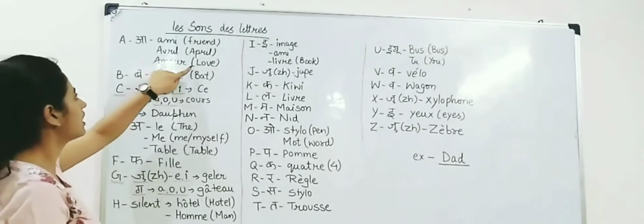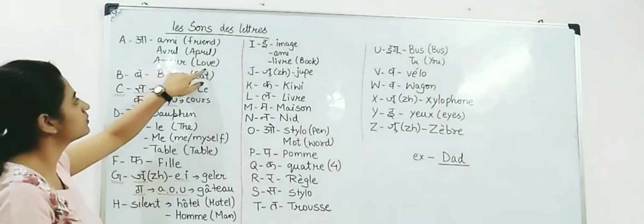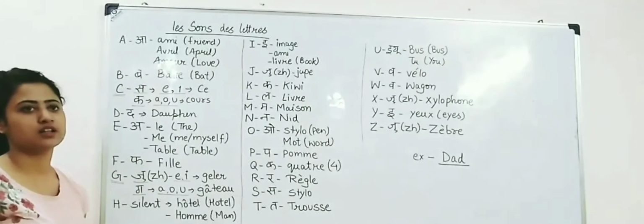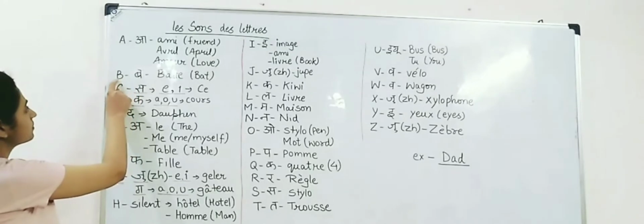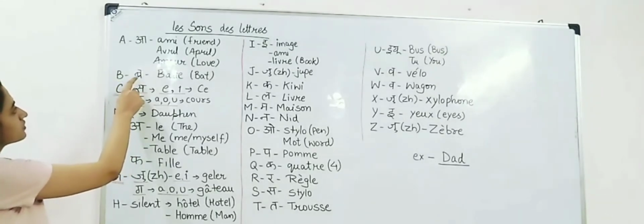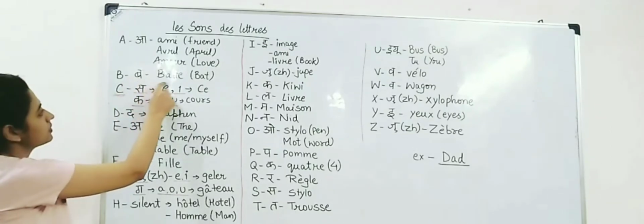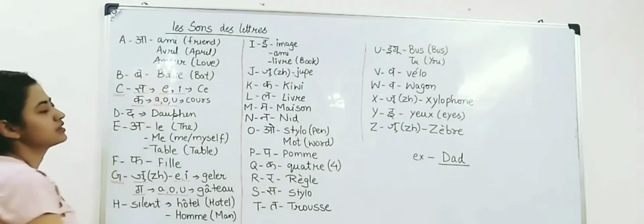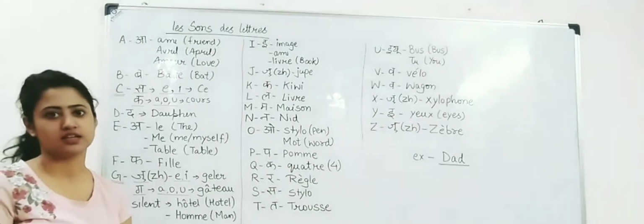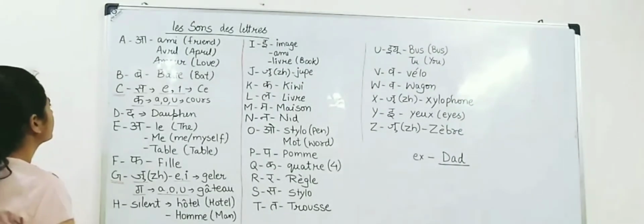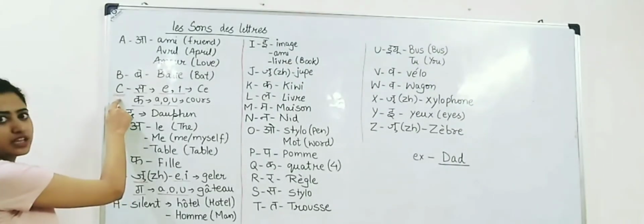Amour. Amour, love. The next letter B, in French it's B, so it has the sound of B. For example, bat. Bat, which means bat.